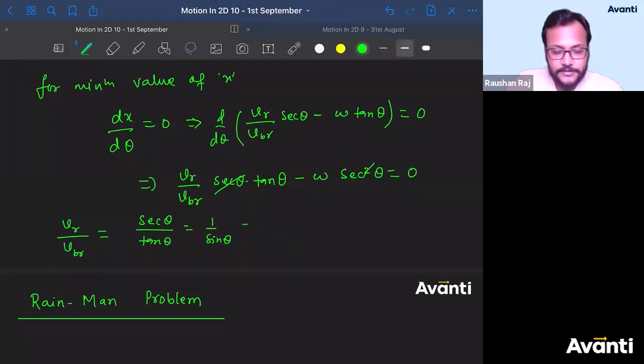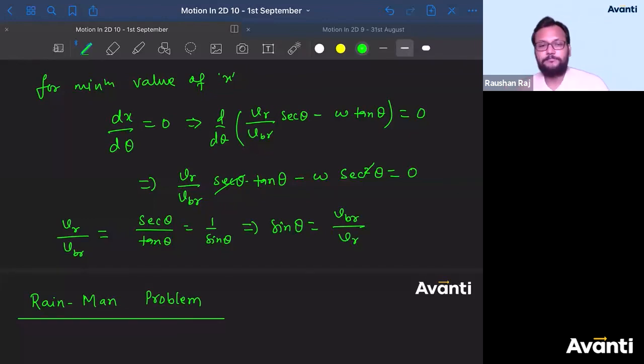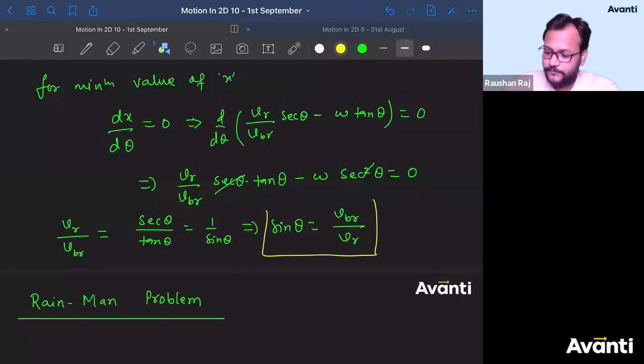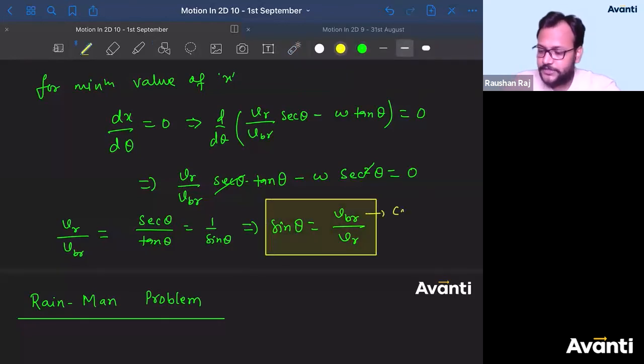So from here I can say sin theta is equal to VBR divided by VR. So when will you get x as minimum? Tell me, guys, when will you get x as minimum? So this is the condition. So condition for minimum drift except 0.